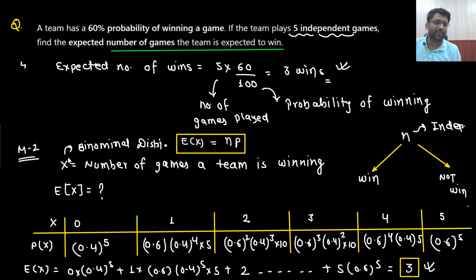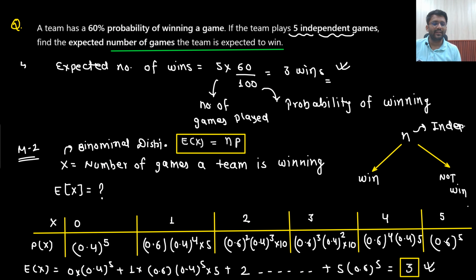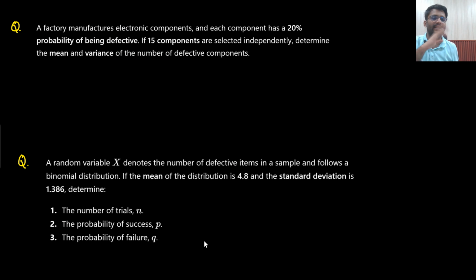So x is following the binomial distribution? Absolutely. Why is that so? Because there are only two outcomes, winning or not winning. Are they independent of each other? Absolutely yes. Are all the events independent of each other? Absolutely yes. That means yes, they are following the binomial distribution. So for a binomial distribution, the expectation of x is n into p. What about the variance? The derivation I am not giving you, but that would come out to be n into p into q. Understandable? Let's solve some questions which would be asked in the examination.